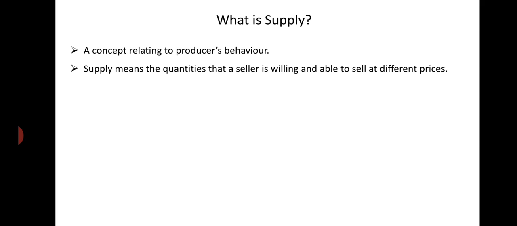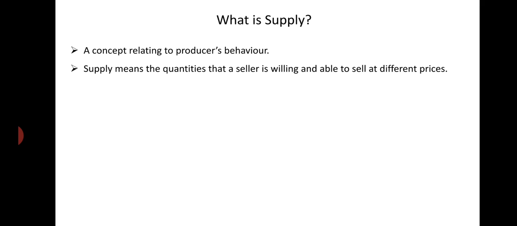It mainly depends on the stock of the commodity with him. How much of a commodity, what quantity of a commodity he possesses, that is his maximum ability to sell. That much he is able to sell.